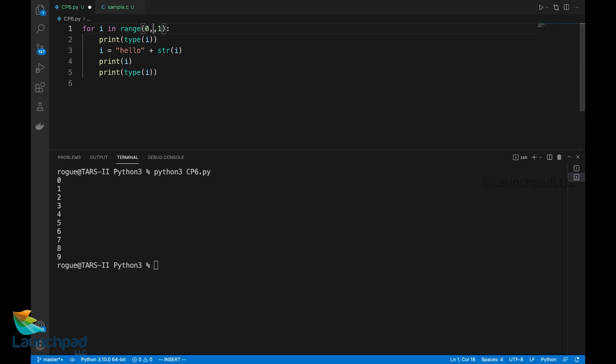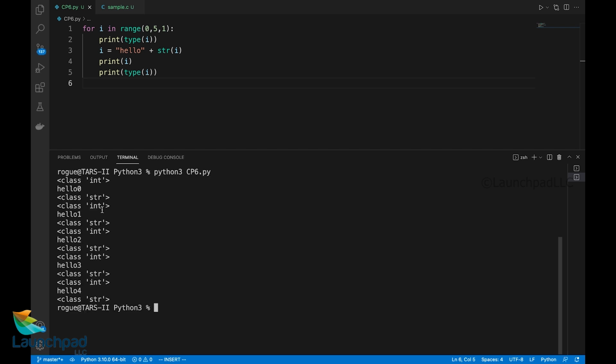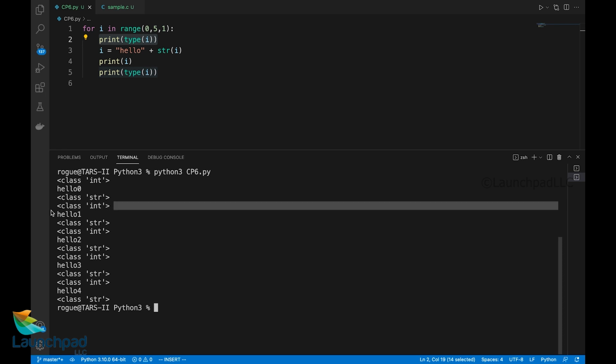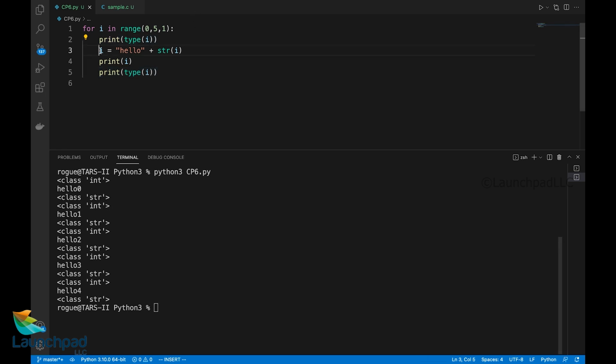Okay, I'll not run the loop 10 times, rather I'll run only 5 times. Now when I run this file, you can see at the second line, the type of i is integer, and it becomes hello 0. So hello 0 is basically a string. But during the next iteration, the next cycle, i again takes the very next value in the range function. i takes the value of 1. So suddenly it becomes an integer again. So whatever changes you make to this iterator i during the course of this loop will not affect the iteration part of the loop. It will take the very next value from the very next cycle. So that is in short how an iterator works in Python.